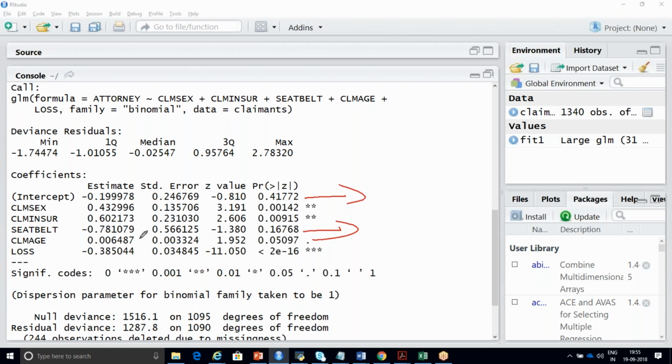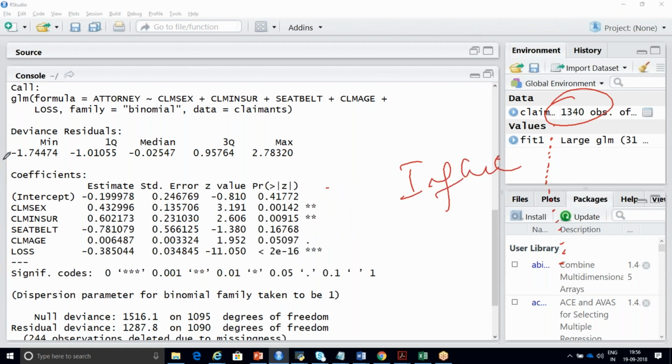If it is not significant, find the influential records. By using which function? Influence dot measures, influence index plot. You can identify which particular record out of 1340 observations is having influence on your data.